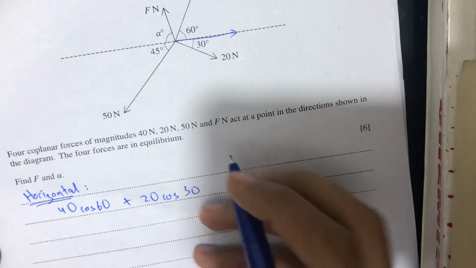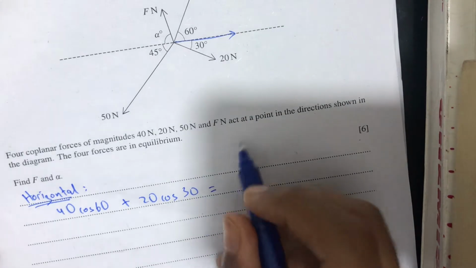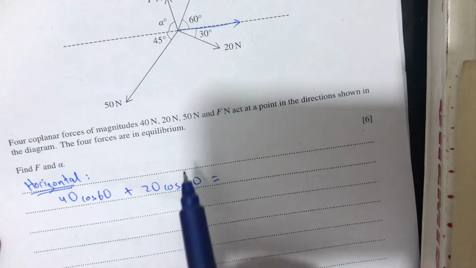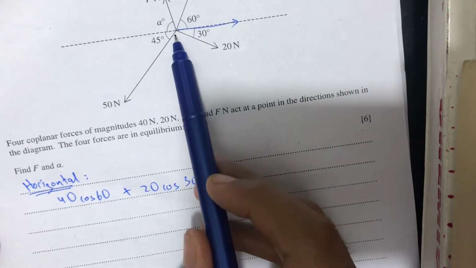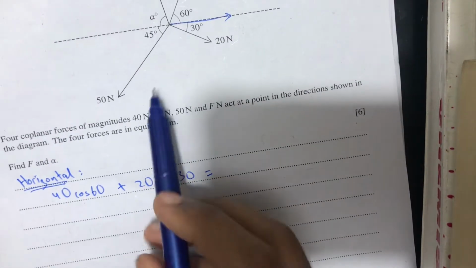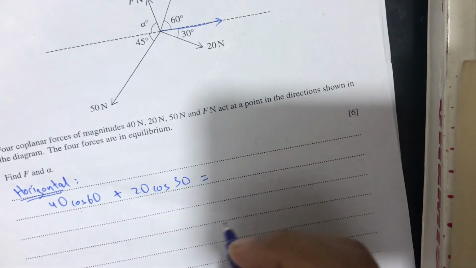As the object is in equilibrium, it is not moving, which means that the forces on the right are equal to the forces on the left. So we will be equating the 50 Newton force with all of these forces.